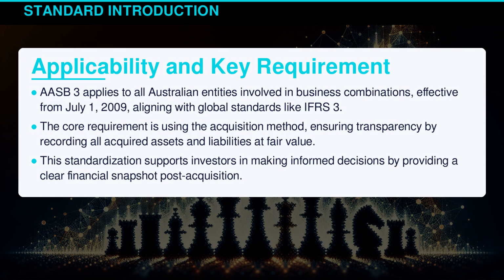AASB 3 applies to all Australian entities involved in business combinations, effective from July 1, 2009, aligning with global standards like International Financial Reporting Standards 3. The core requirement is using the acquisition method, ensuring transparency by recording all acquired assets and liabilities at fair value. This standardization supports investors in making informed decisions by providing a clear financial snapshot post-acquisition.